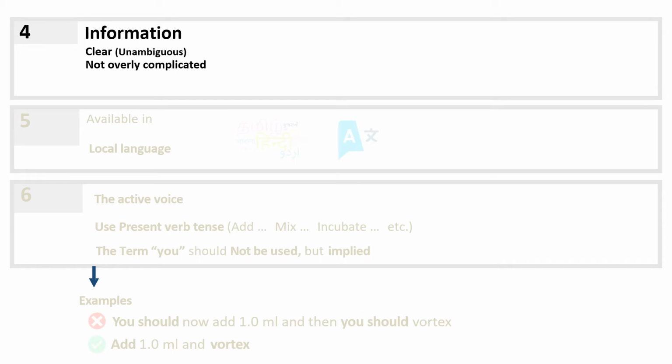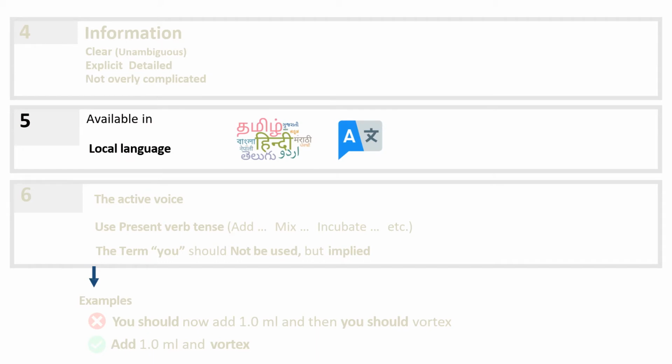It should be available in the local languages. So most of the time, what happens? Some technicians may not be good in English, or are not comfortable in English, and are not able to understand it. Even our class 4 workers are also not good in English. So in that condition, you can write the SOP in a local language. You can create the SOP in two forms, an English form and a local language form. But for displaying to a particular class 4 worker, you can write in Hindi or Marathi, any language you want, that is the local language. But for documentary purposes, you can keep it in English.